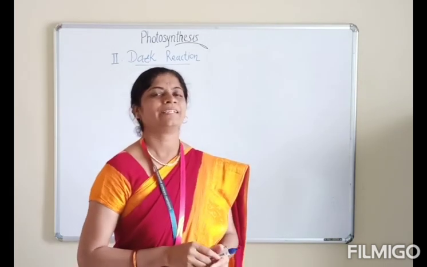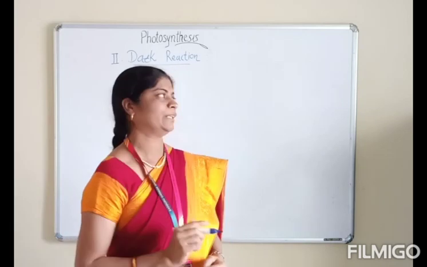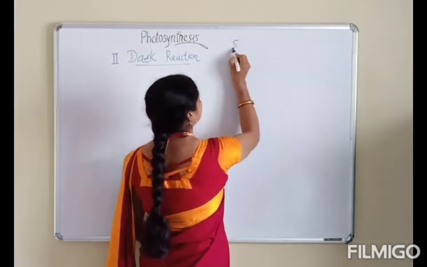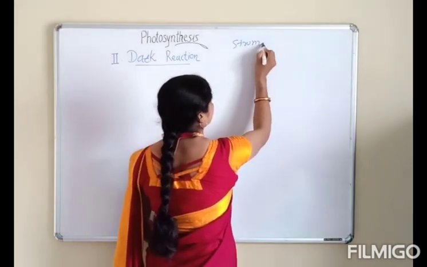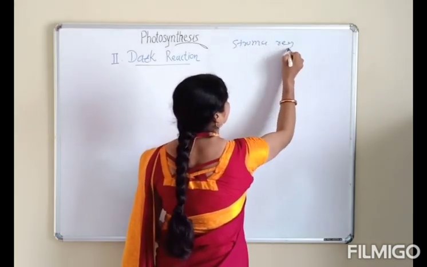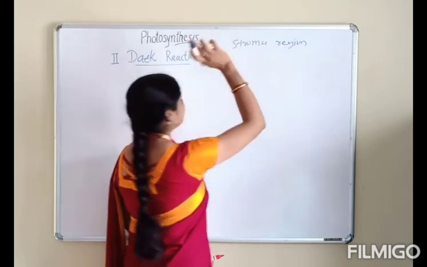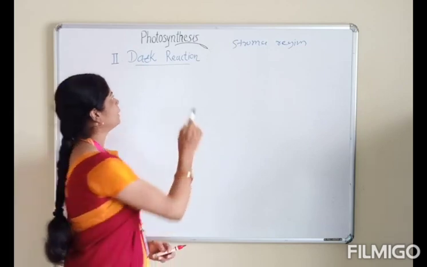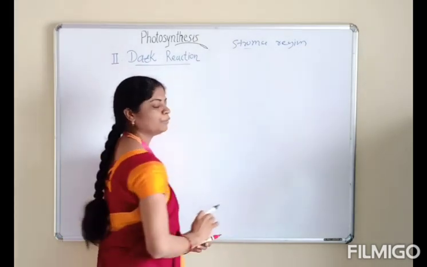Yes, correct. Dark reaction is a light independent process. And where does it occur? It occurs in the stroma region of the chloroplast, while the light reaction occurs in the thylakoid region of the chloroplast.